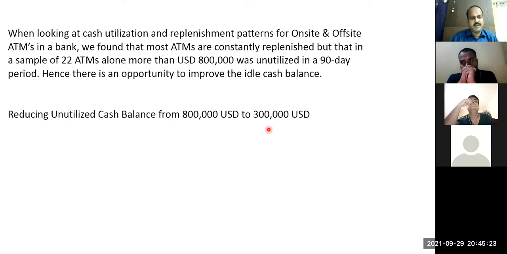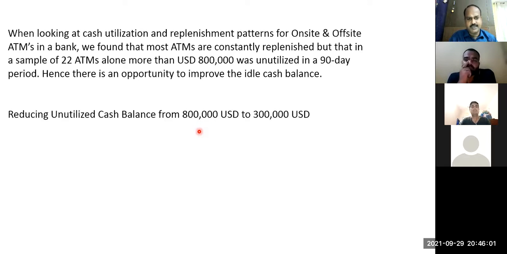And now, in order to validate, what is that? They will validate before and after the improvement. That means definitely some process change was done. What is the change they need to make? They need to change the frequency of replenishment. Instead of keeping a higher amount and giving a lesser frequency of replenishment, they reduce the amount and then increase the frequency of replenishment. Yeah, and that's how they solved the problem.